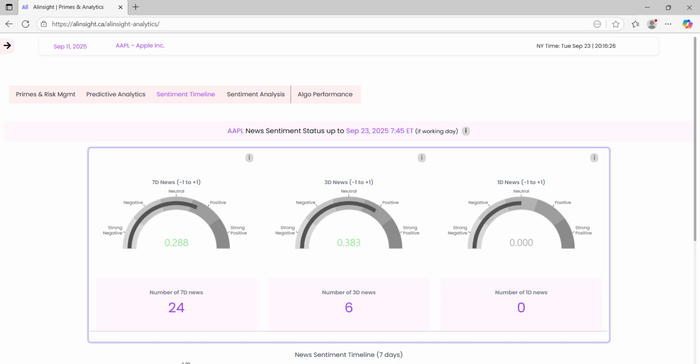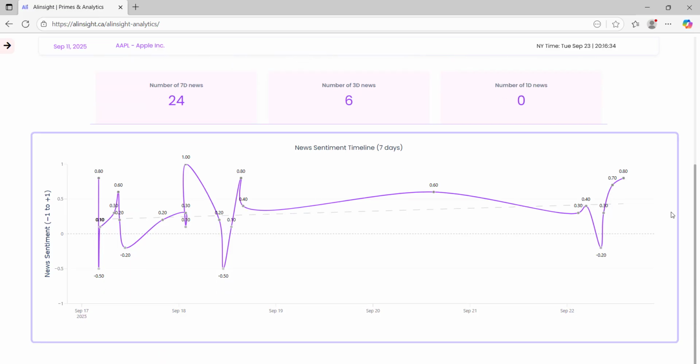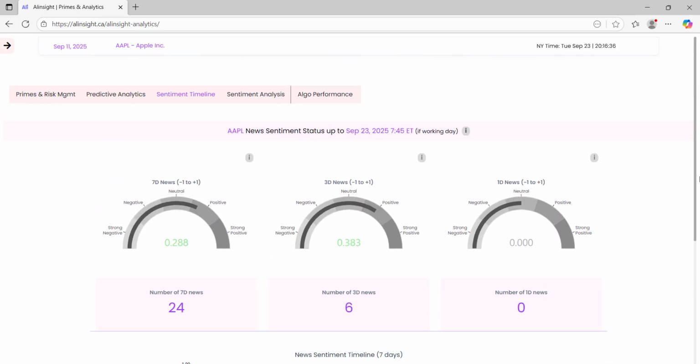Overview of the indicators. Below the title row, you'll see 6 indicators arranged in 3 pairs, along with a sentiment timeline chart. These indicators summarize average sentiment and article volume from top financial news sources. They cover 3 time frames: the past 7 days, the past 3 days, and the past 1 day. Updates occur daily at 7:45 a.m. Eastern Time before the U.S. market opens.